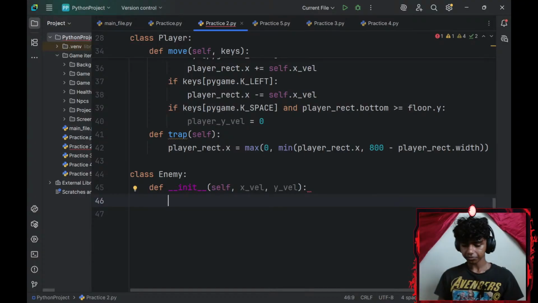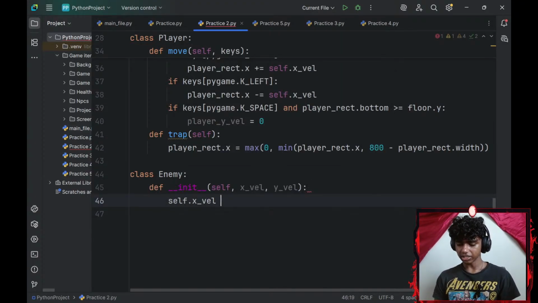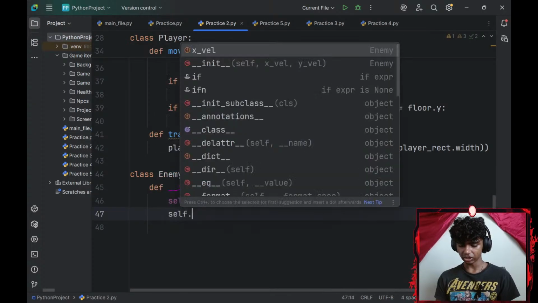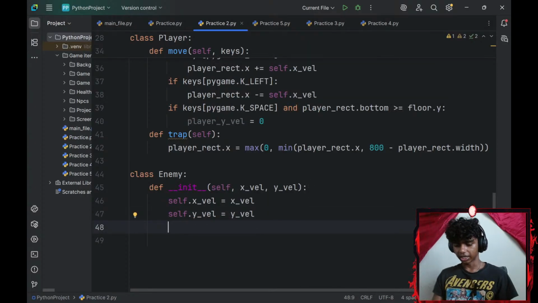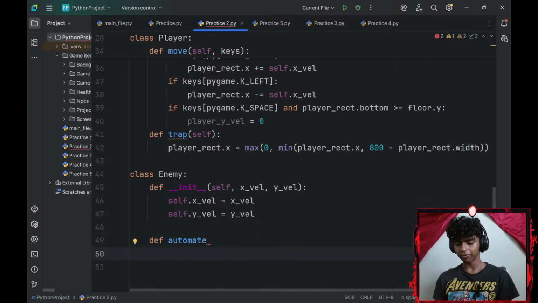Alright, so my self dot x-axis velocity is going to be equal to my x-axis velocity, and my self dot y-axis velocity is going to be equal to my y-axis velocity. Okay, and then let me go ahead and create an automate method. So define automate. I'm going to be automating my NPCs.